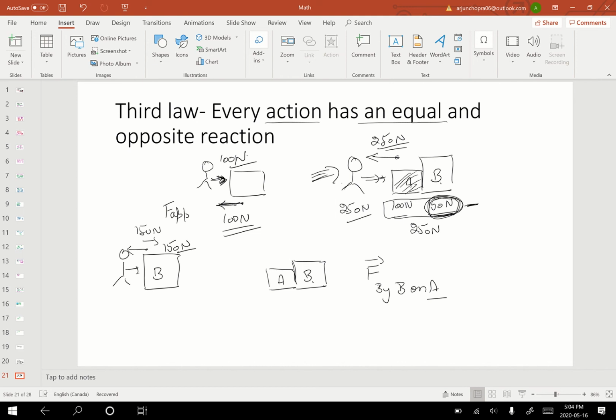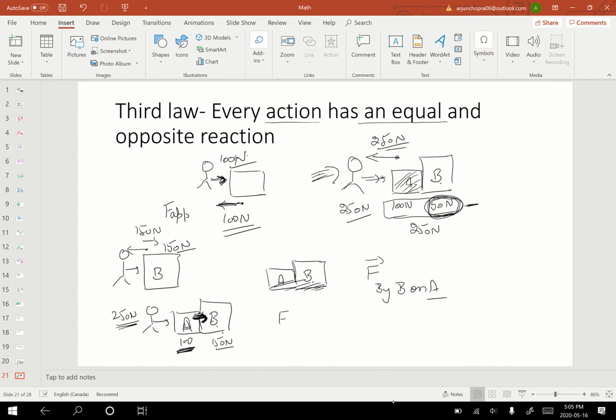Now I'm going to put these two boxes together, A and B. I had the diagram already, but we made another diagram, so let's use that one. So A and B. Now I'm applying 250 Newtons, but 100 Newtons is going to move box A, and then 150 is going to move box B. So I am applying 250, 100 is being distributed to A, and the rest is being distributed to box B. So A is applying how much force on B?